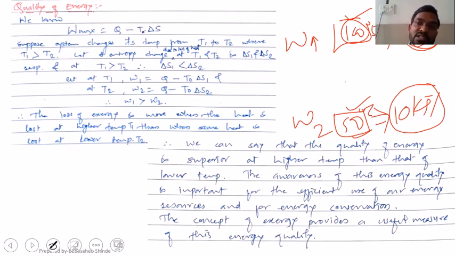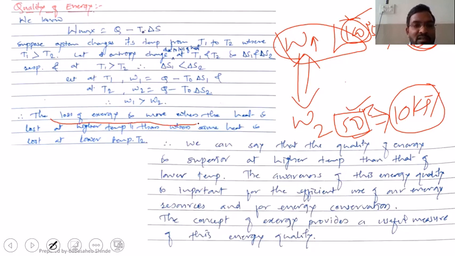If I'm losing this energy at 100 degrees Celsius, then compared to the W that could have been obtained from that system, the loss will be more at 100 degrees Celsius, right? So losing energy at higher temperature compared to losing energy at lower temperature is now different.